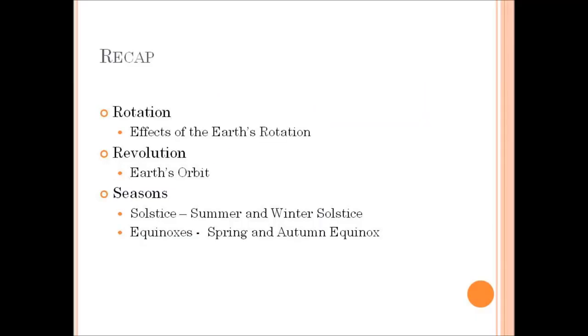We will have a short recap of this lesson. In this lesson, motions of the earth, we studied about the rotation of the earth and the revolution of the earth. The rotation of the earth causes the day and night, and revolution of the earth causes the seasons. And next we studied about the seasons, which includes the solstice and the equinoxes. The types of solstice are the summer and winter solstice, and the equinox types are the spring and autumn equinox.